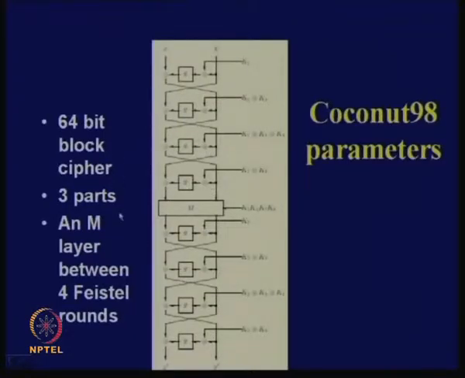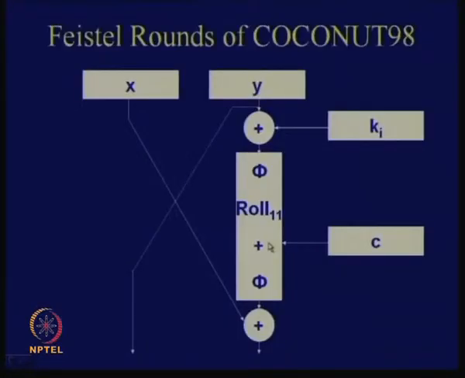Therefore there are 3 parts. There is an M layer between 4 Feistel rounds. So there are 4 Feistel rounds here, and 4 Feistel rounds at the end. In between there is a layer which we call the M layer, okay. So let's look into the Feistel rounds. The Feistel round reminds us of DES.